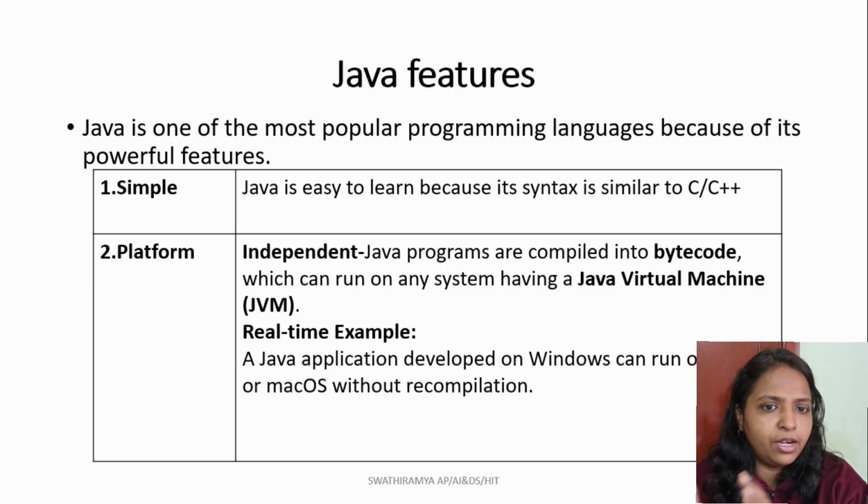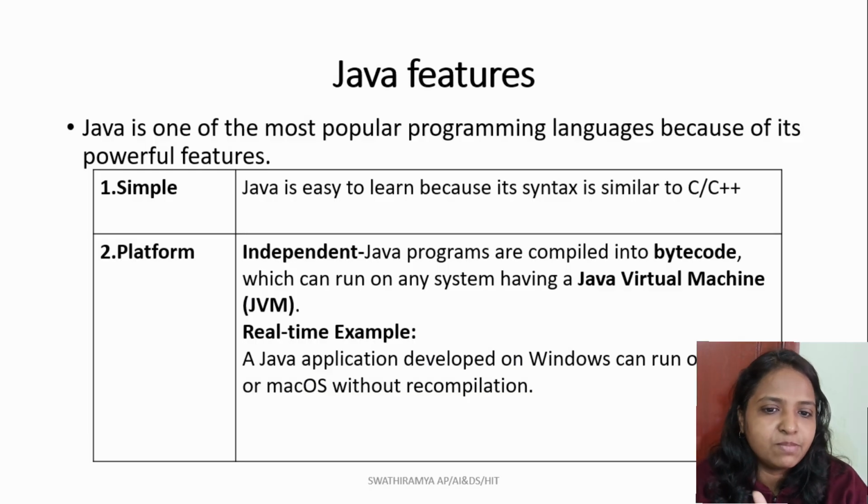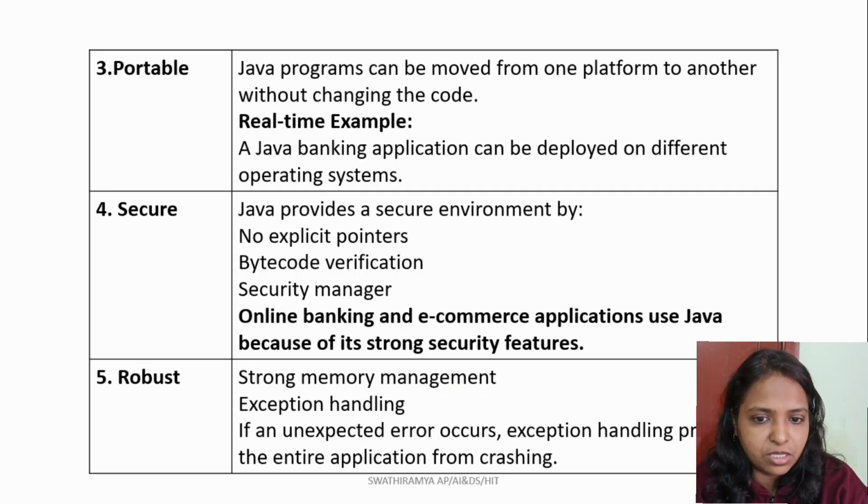These things I already told you before. Java does not need to be rewritten for every operating system. This is the basic ideology of why it is called platform independent. Next, I'm moving to the next feature, that is, it is portable, secure, and robust.